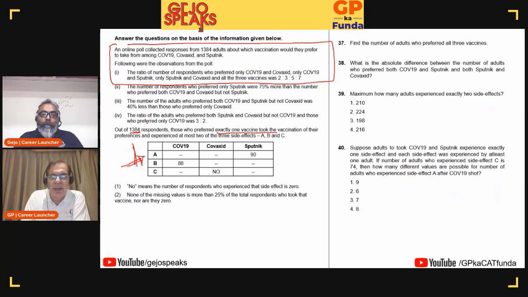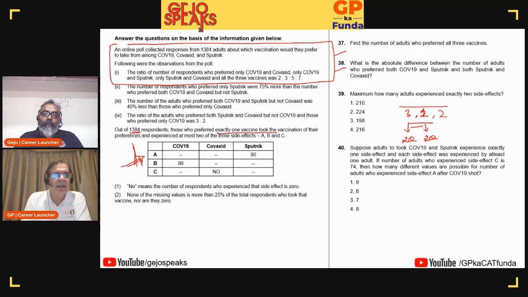So at this point of time, the way I would attempt the paper, my order of preference, because I'm always looking at what is my order of preference, is 3, 1, 2. I am very conscious of the fact that it is possible in set number 3, I will do only 2 questions. In set number 1, I'll possibly do only 2 questions. This is a realistic possibility, but I'm okay with it. Which is why these two are at this point of time medium sets to me. None of them is an easy set. 37, 38 are definitely easy, but as a set, I am not calling it easy.